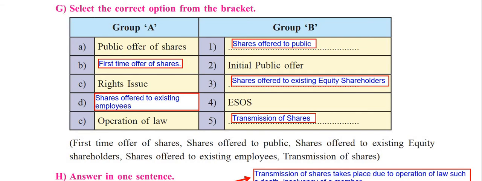Let us start with public offer of shares. Definitely these are the shares offered to the public. Initial public offer: see on the right hand side, the answer is first time offer of shares. C, rights issue: shares offered to existing equity shareholders. Please remember. Then the fourth one, ESOS: definitely shares offered to the existing employees. And the E part, operation of law: definitely the answer is transmission of shares.